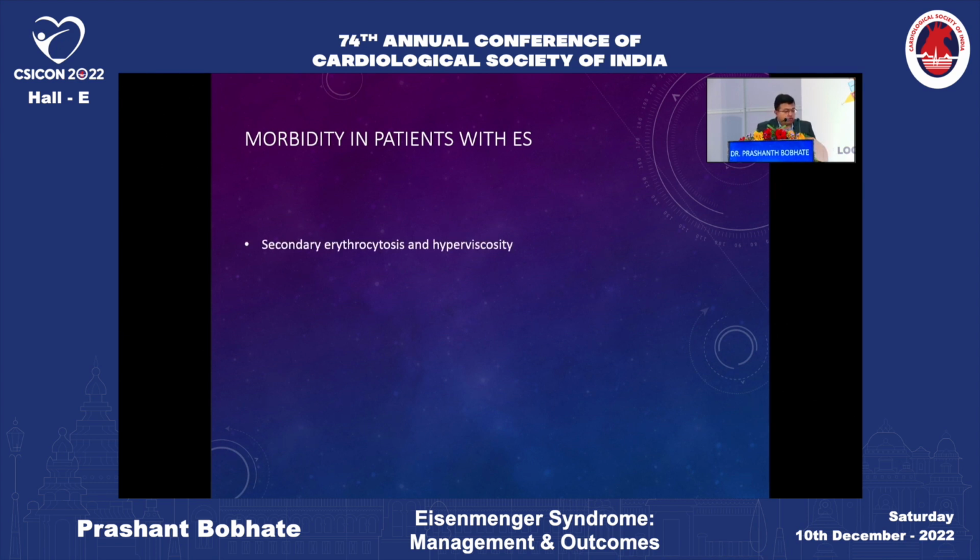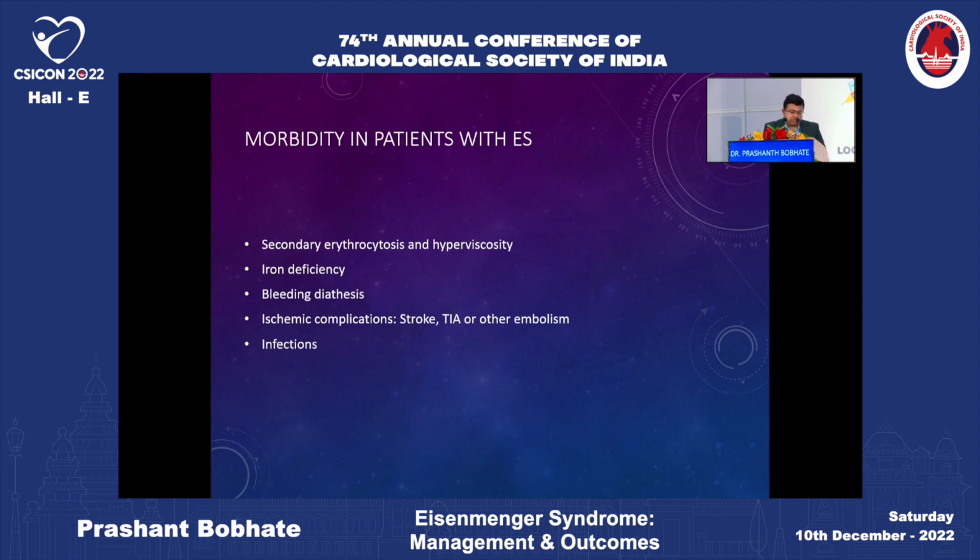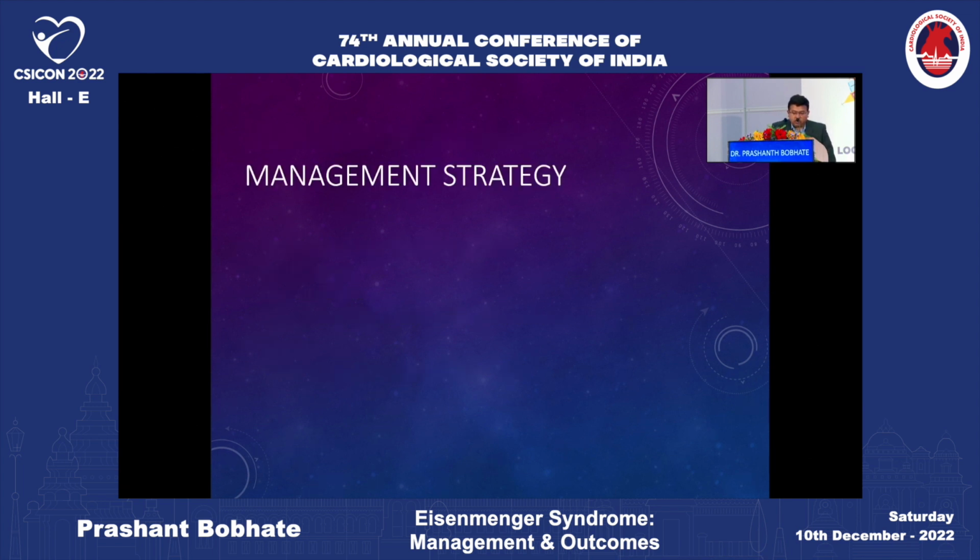One of the most common causes of morbidity is erythrocytosis and hyperviscosity. Iron deficiency is very common in patients with Eisenmenger syndrome. Although their hemoglobin is high, they are more prone to iron deficiency. Bleeding diathesis due to platelet dysfunction, ischemic complications such as stroke, TIA, or embolisms, and infections, especially cerebral infections and infective endocarditis, are common in patients with Eisenmenger syndrome. Because of the hyperviscosity, gout and hyperuricemia are very common.